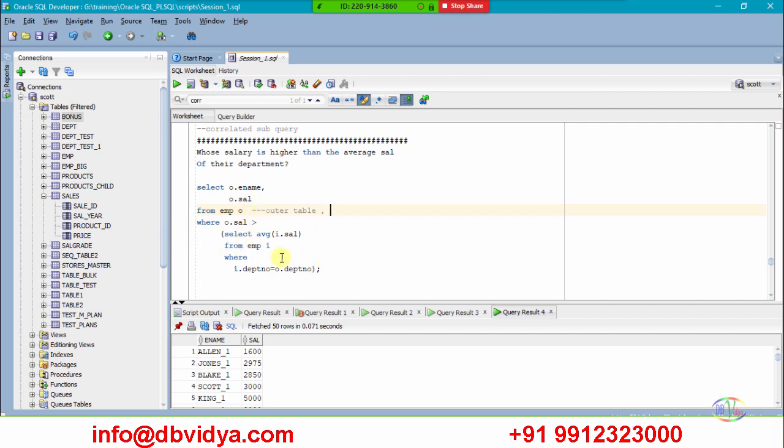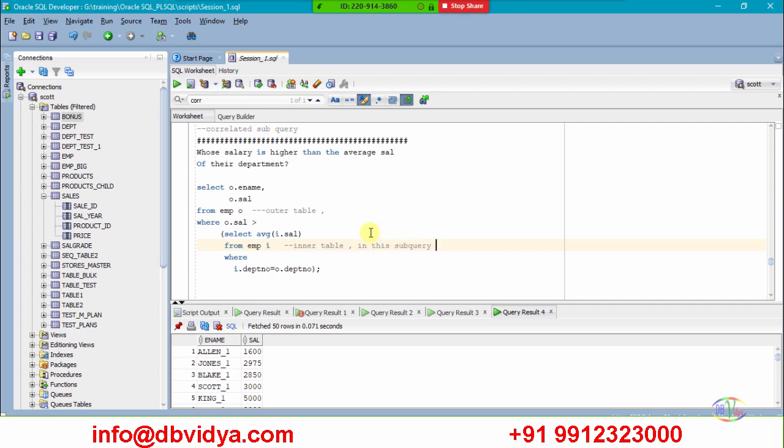And in the parenthesis, this is the inner query, right? This is the inner table. This is the subquery. It will become an inner query, and the main query which we started, the table name which we give at the start, that is the outer table.